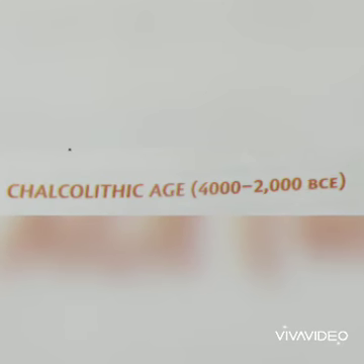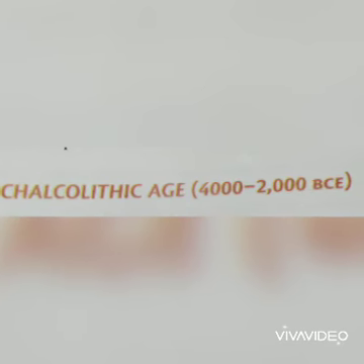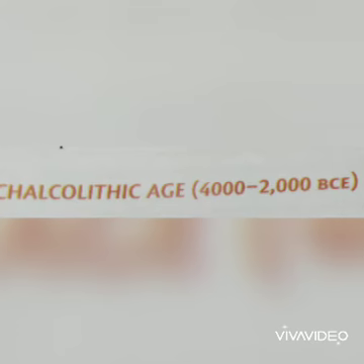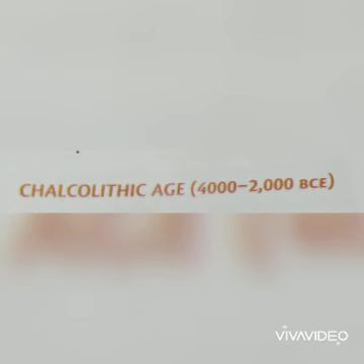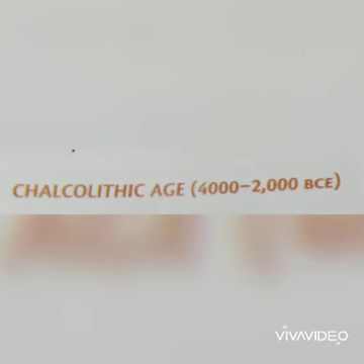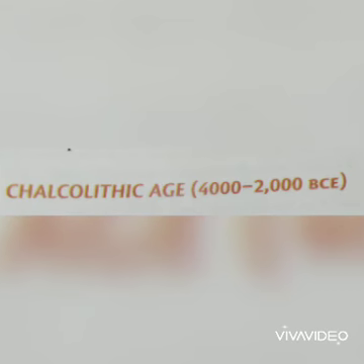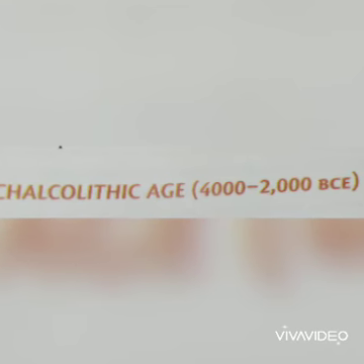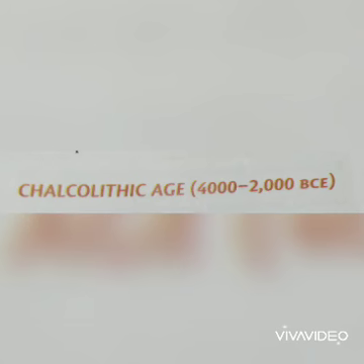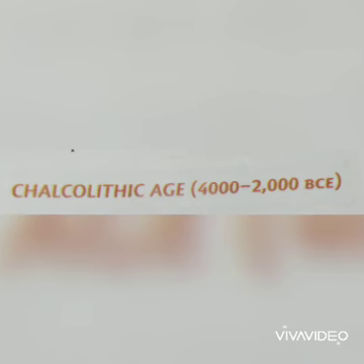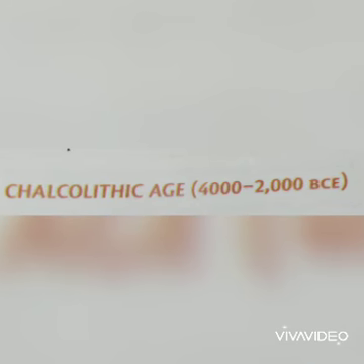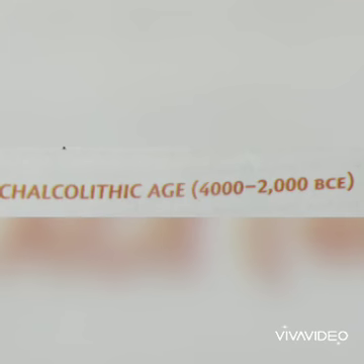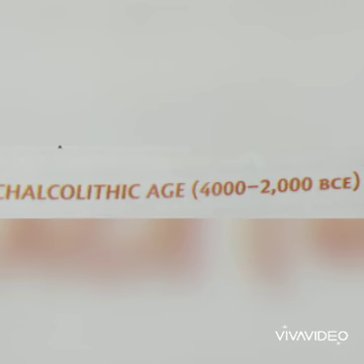In the Chalcolithic Age, the early humans started developing the skills of how to mix metals with stone to make stronger weapons or tools. They started developing techniques to make stronger weapons by mixing the stones with the metals. So this is all for this chapter.